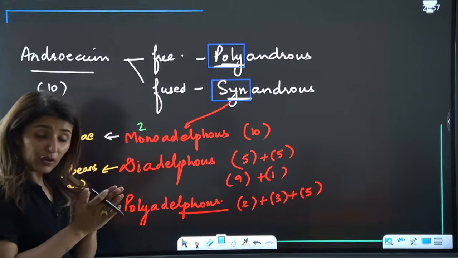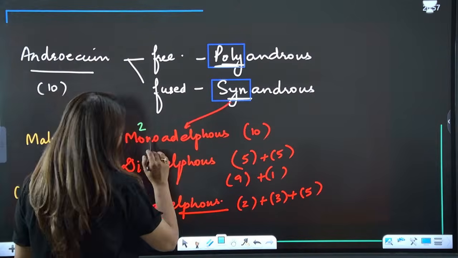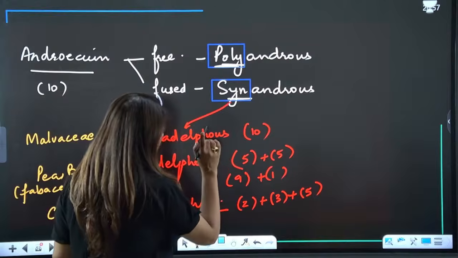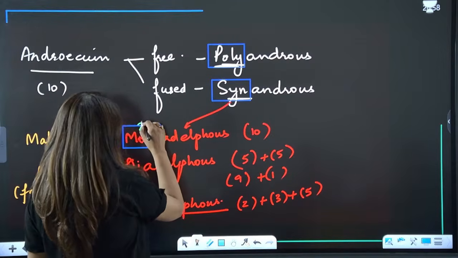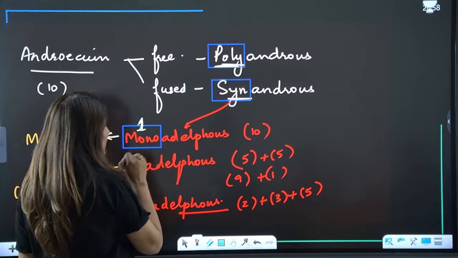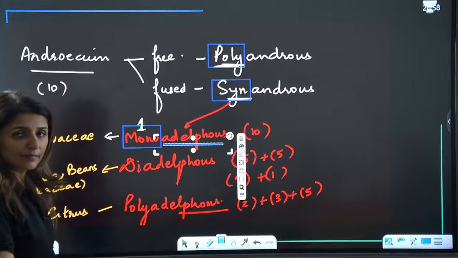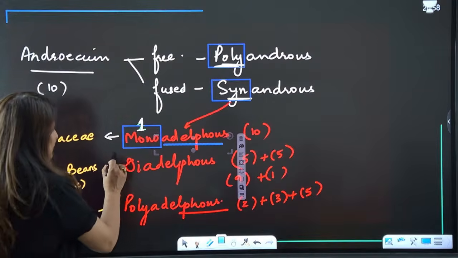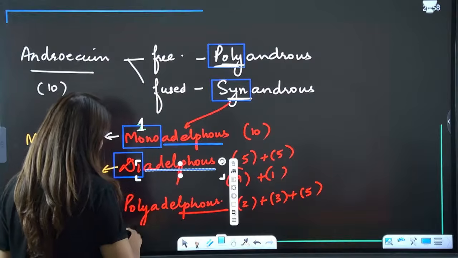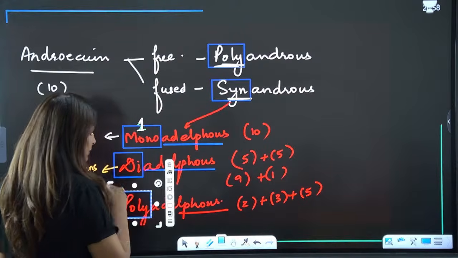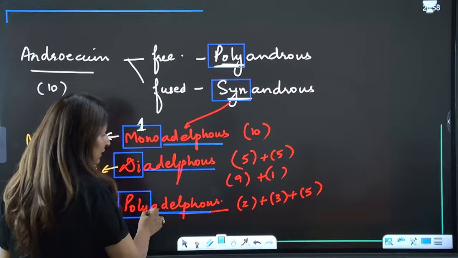If they bundle up to form one cylinder, one bundle, we use the term monoadelphous. Is that clear? If they bundle up to form two bundles, two cylinders, we call it diadelphous. And if they form more than two bundles, we call it polyadelphous.